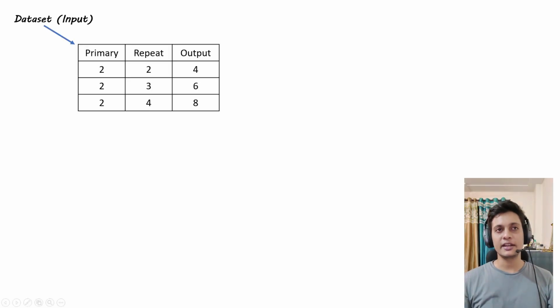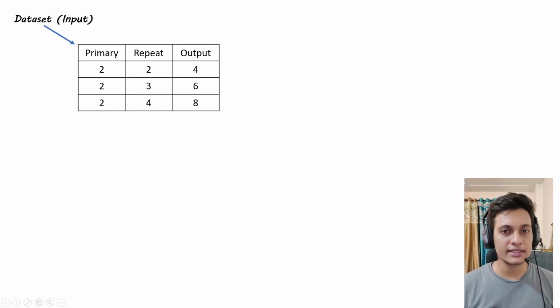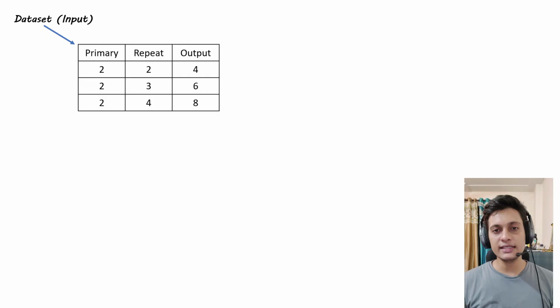Now let's use the data set we took from the earlier example to understand more about supervised learning. Here we have the data set, and I changed its column names. Previously I was using num1, num2 and output, but right now I'm using primary, repeat and output.